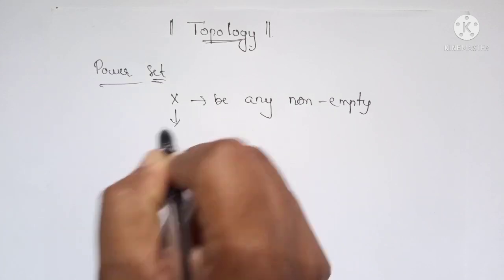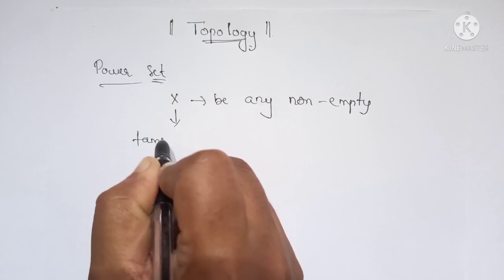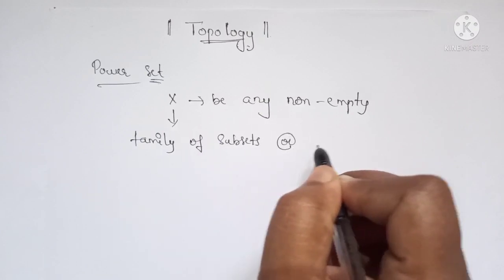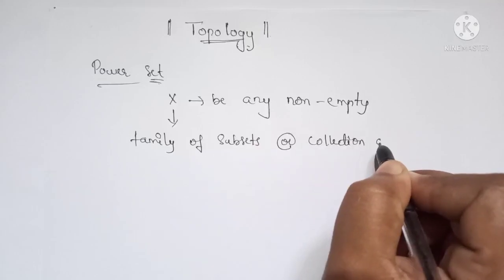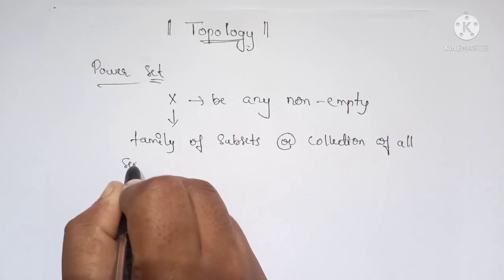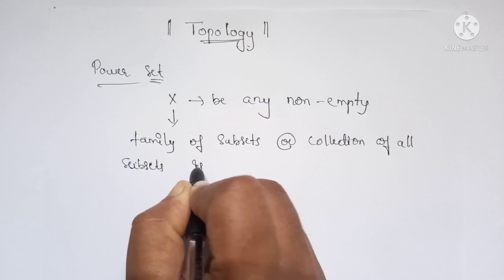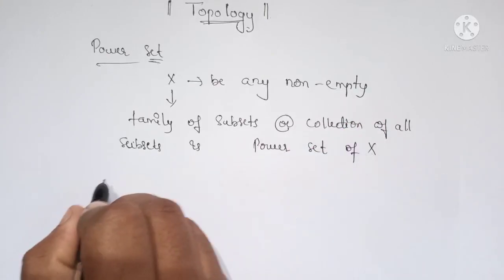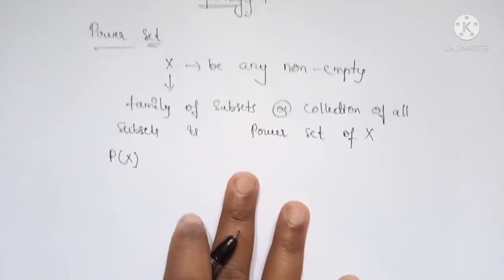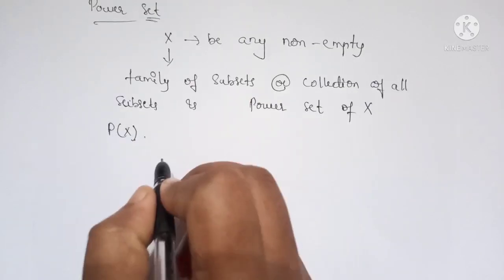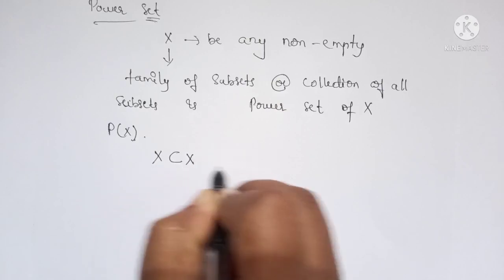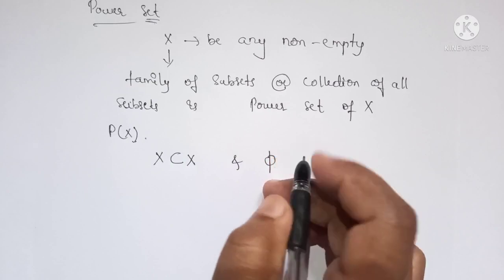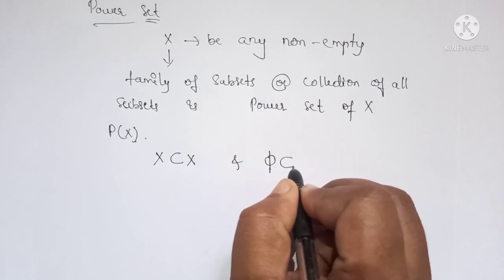Okay, so that is a family of subsets, or we can say a collection of all subsets, is called the power set of X and is denoted by P of X. And we know that X is always a subset of X itself, and an empty set, that is the null set, is always a subset of all sets.